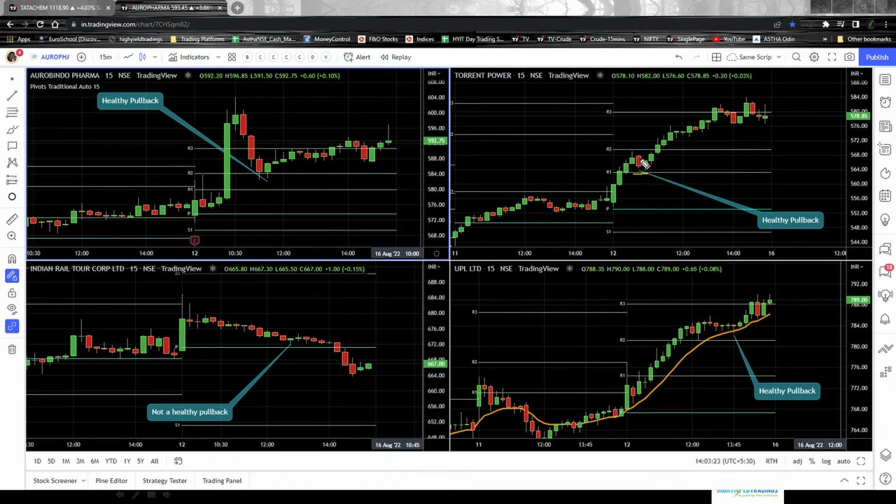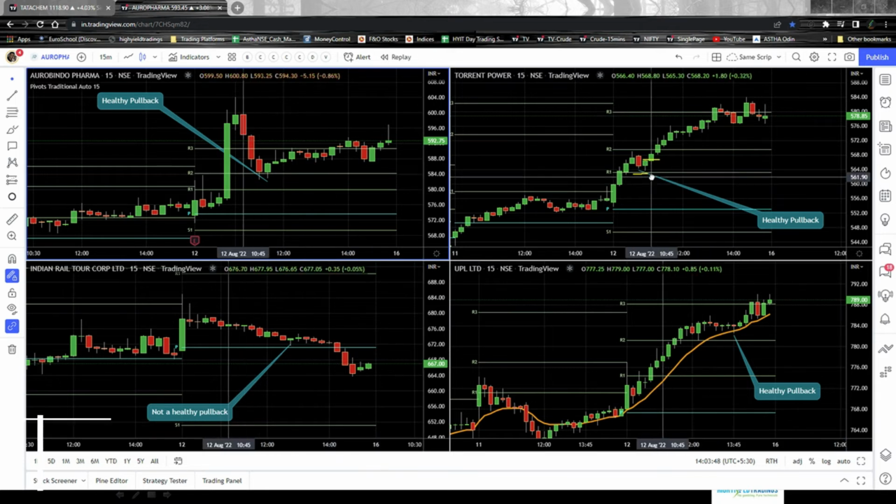Okay, so the red candle gave a pullback, which came very near to R1. But will you take an entry here? No, you will wait for the next candle to be formed. The next green candle again took a support very clearly at R1 itself and closed here. So your entry will be here, after this green candle closed.